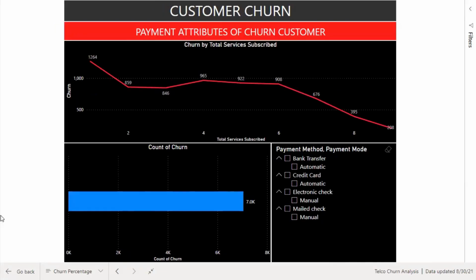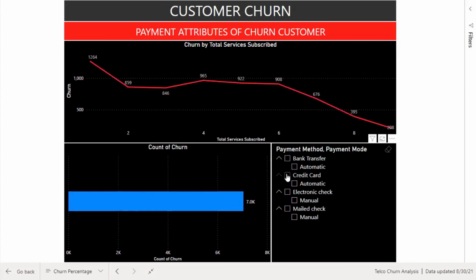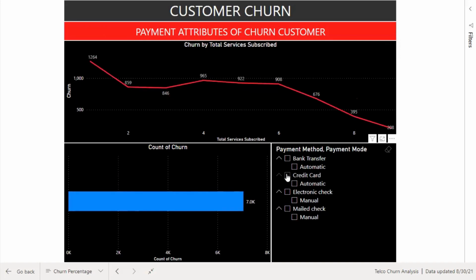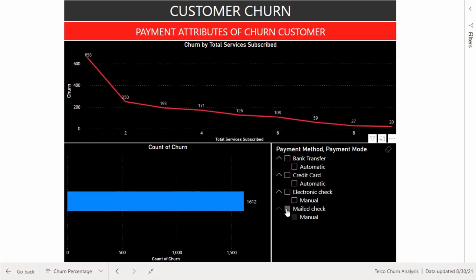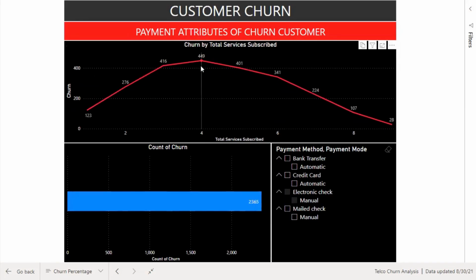Lastly, here, as we see, churners are more likely to occur at 1 total service subscribed, which is 1,264 out of 7,043. Customers with a total of 1 subscribed service that have been using both bank transfer and credit card as automatic mode of payment are more likely to leave. But in the manual mode of payment, customers with a total of 1 subscribed service occurs when they use the mailed check, and those who have been using electronic check have a total of 4 subscribed services.